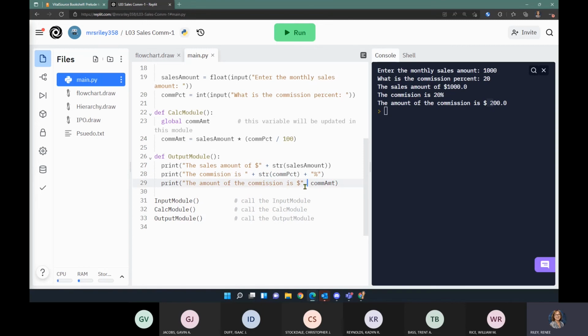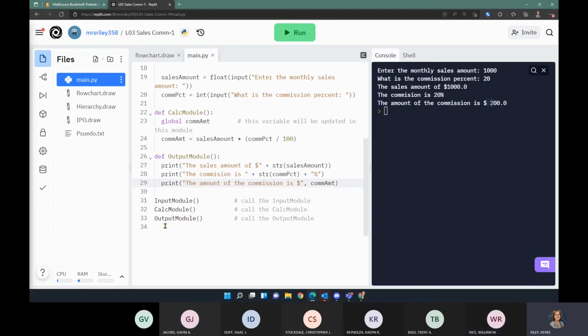The comma for concatenation is only available in Python. The plus sign is used by most programming languages. So that's a little bit of something that's just Pythonic. So that's all right. Either way works.